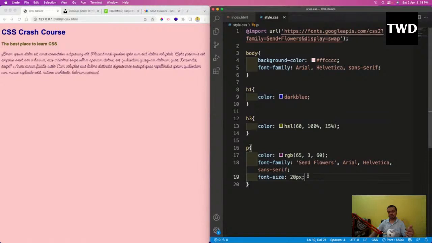Then there is another thing, font weight. Normal is there by default, I will make it bold, and so it will become a bit bold. Some of the fonts don't have much bold weight available. So we have made it bold. This is how bold and all these things are done.